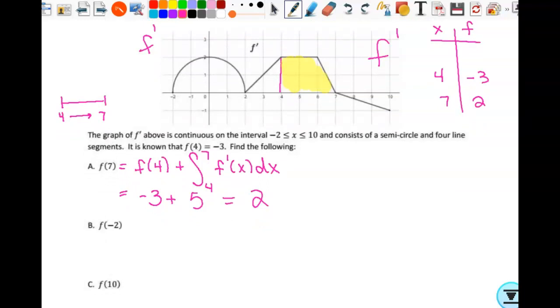Okay, so now I know 2 values on this function, right? I know the value of the function at 7, I know the value of the function at x equals 4, so I can use either one of those, right? I can start at f of 7 and work backwards to -2, or I can start at 4 and go backwards. But either way, we're accumulating, we're going back, right? So f of -2 would be f of 4 minus the change that takes place from -2 to 4. How do we find change? By integrating rate of change.